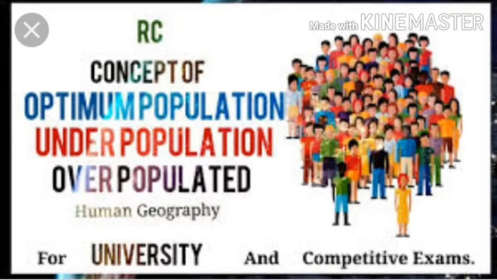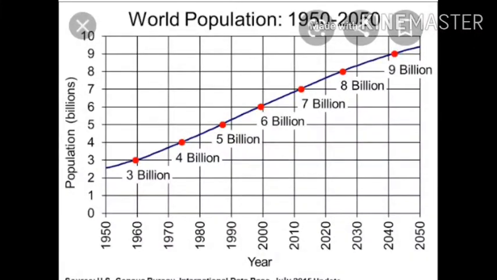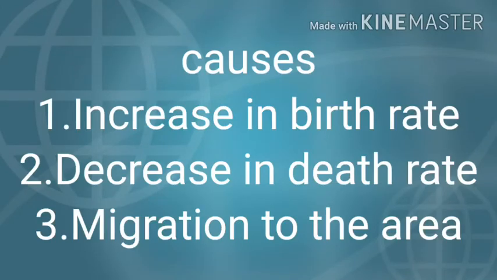Now, what are the reasons or causes of overpopulation? How does the overpopulation of a place increase? First is increase in birth rate. It means there is continuous increase in birth rate at that place, maybe decrease in death rate, and migration of people to the area. Migration means from the outside.